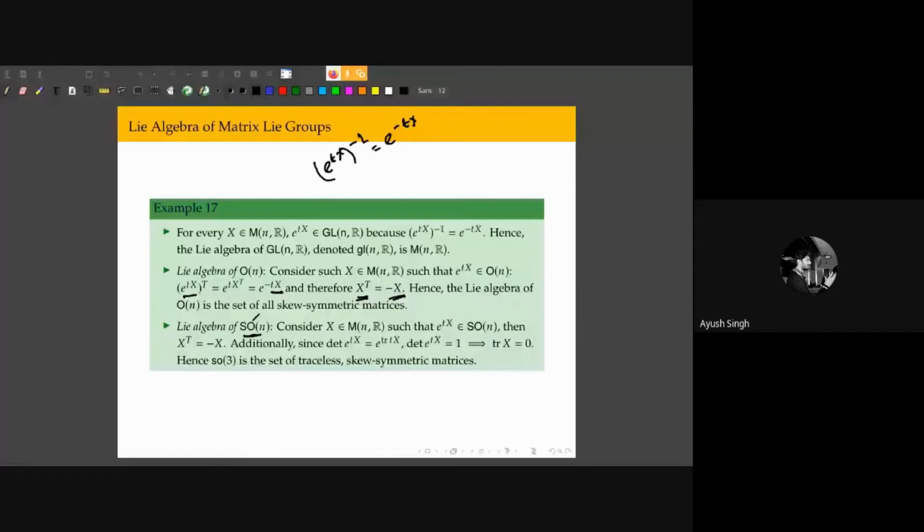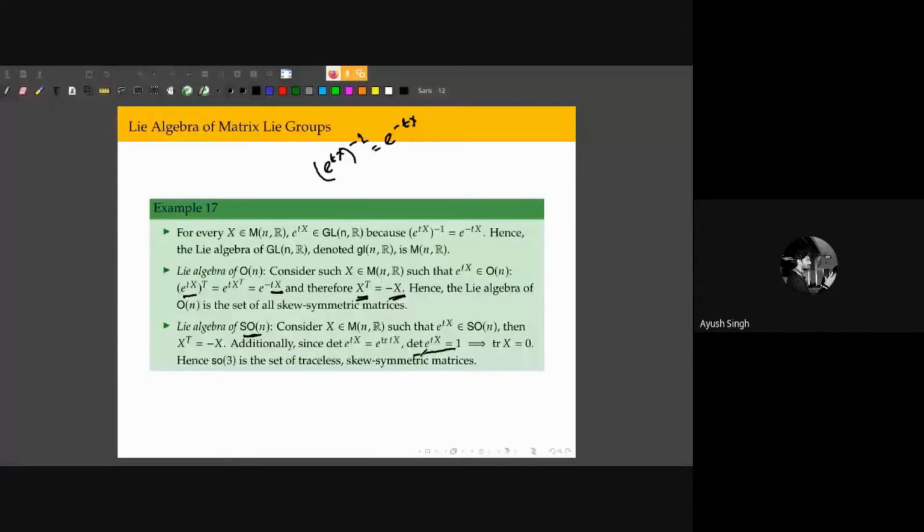Now here I have shown that in addition to being antisymmetric, the condition that these only be rotations, which manifests in the condition that the determinant of these matrices is 1, implies that the trace of my tangent matrices should be 0. But this is trivial because all skew symmetric matrices have zero trace, since all the diagonal elements are 0, right? So I denote by small so(n) the set of traceless skew symmetric matrices that forms the Lie algebra for SOn, right? In our case, we are mainly concerned with SO3.